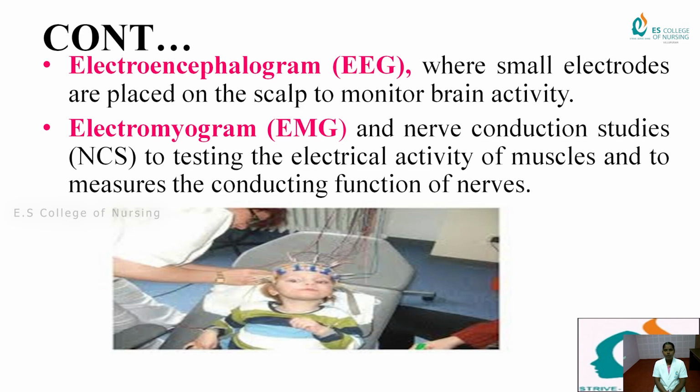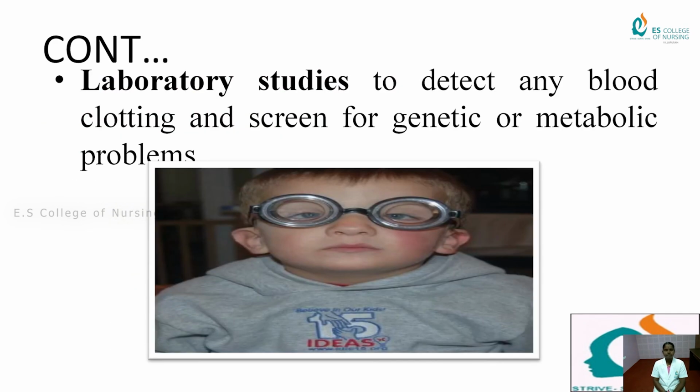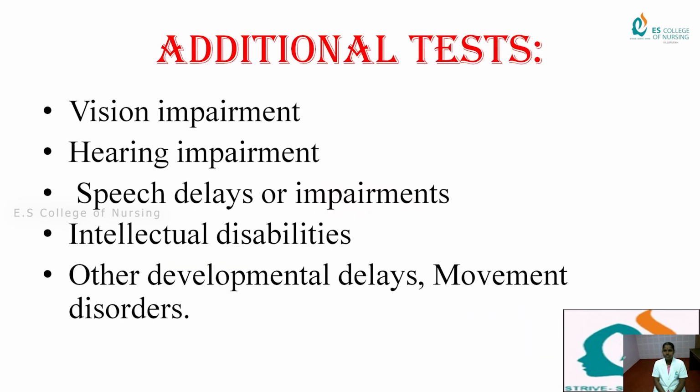Electromyogram and nerve conduction study test the electrical activity of muscles and measure the conducting function of nerves. Laboratory studies detect any blood clotting and screen for genetic or metabolic problems. Additional tests cover vision impairment, hearing impairment, speech delay, intellectual disability, other developmental delay, and movement disorder.